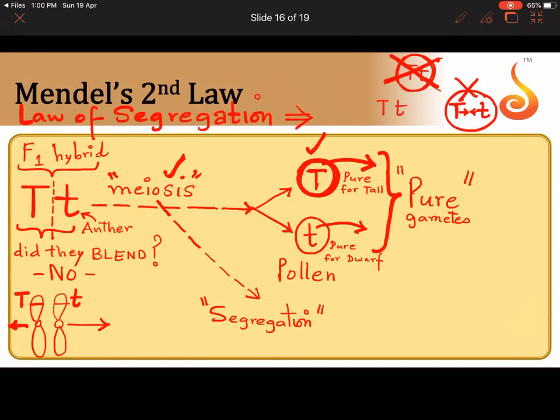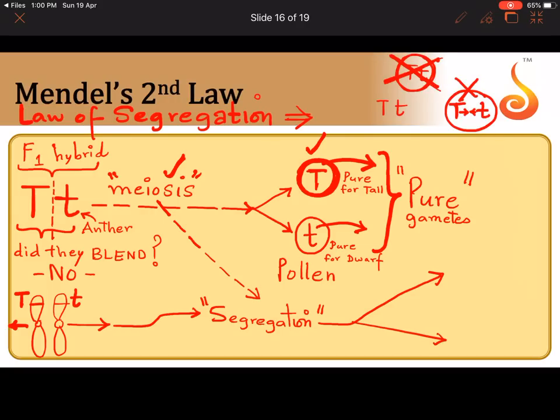Segregation refers to the separation of homologous pairs that happens during meiosis. See how these pairs get segregated, and one of the gametes, I am repeating it here again, will receive one member which has capital T on it alone, and the other member goes to the other gamete which has small t on it alone. Never both, or never a blended product.